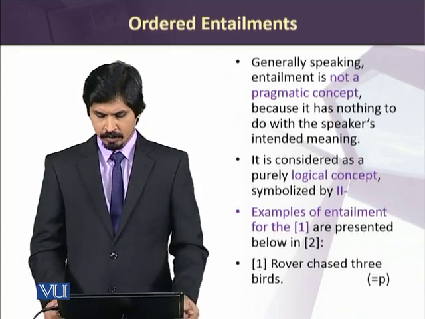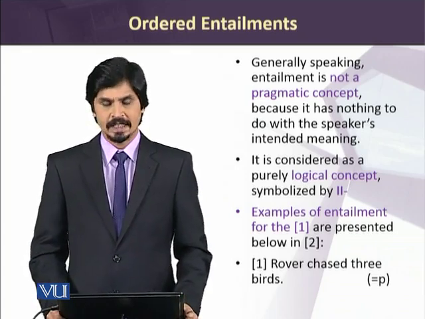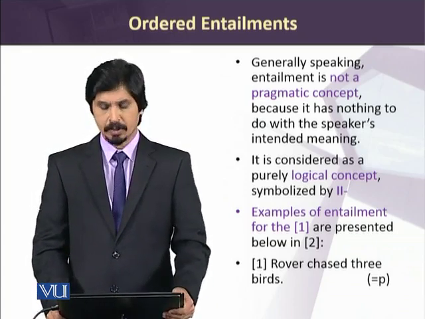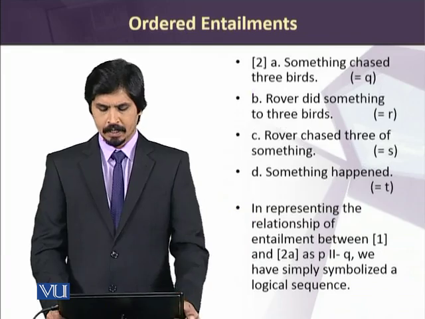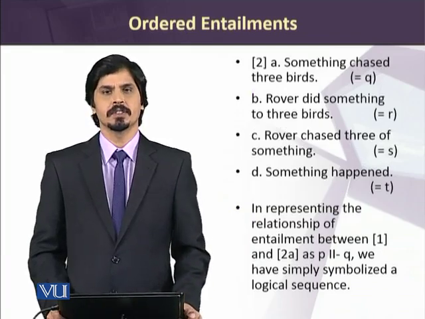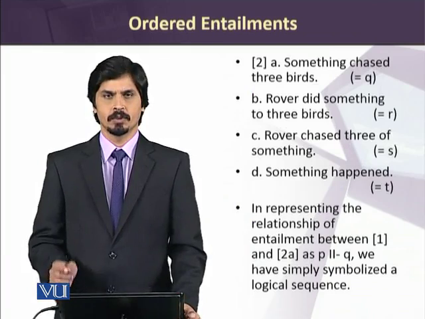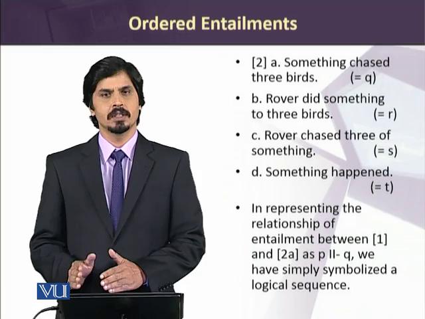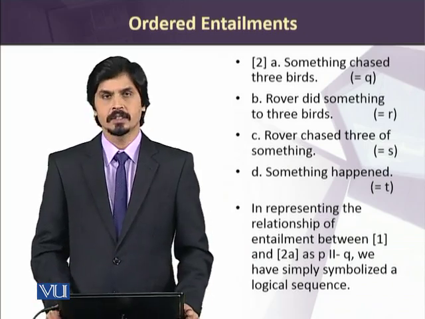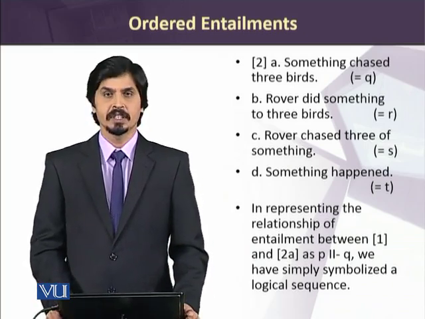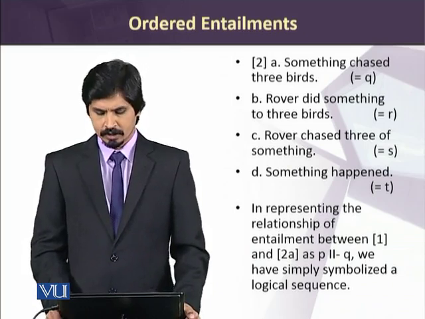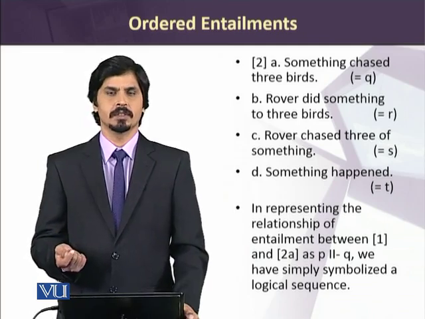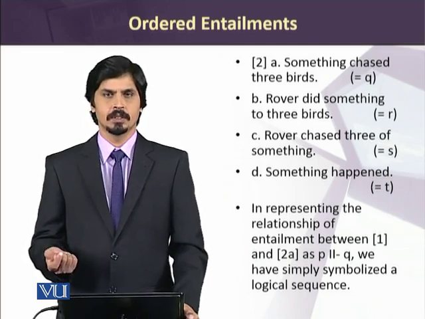For example, we have a statement here in front of you which says, "Rover chased three birds," and we can see this statement as P. Then we have a list of entailments here in the form of two, A, B, C, and D, and they all can be referred to as Q, R, S, and T. The first entailment could possibly be "Something chased three birds," and the possible answer to this is Rover chased three birds.